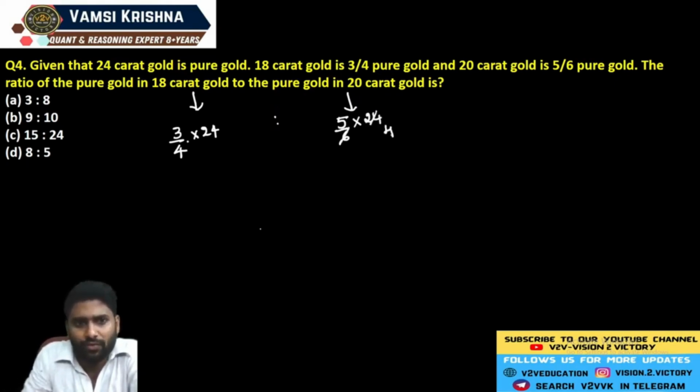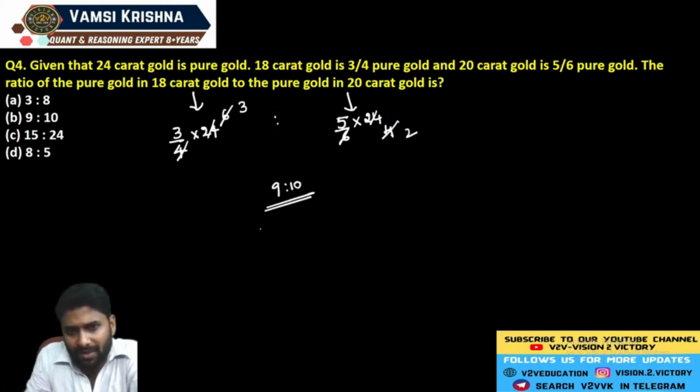6 fours are 24, 4 sixes are 24. Here the respective ratio is exactly equal to 18 is to 20, or you can cancel. 2 threes, 2 twos. So here the respective ratio is exactly equal to 9 is to 10.